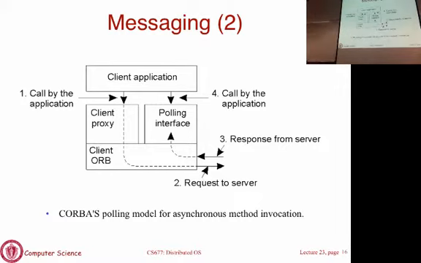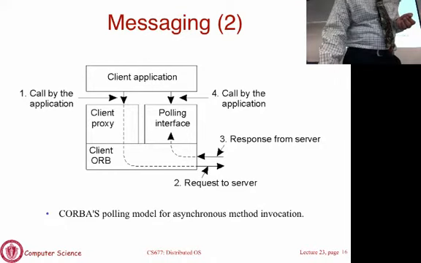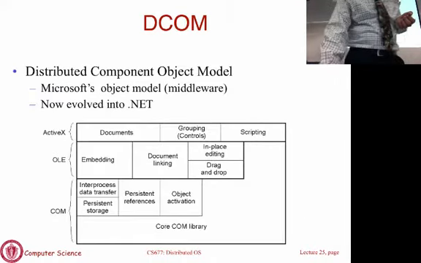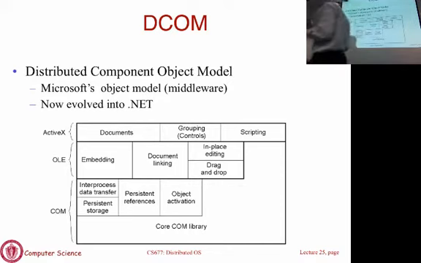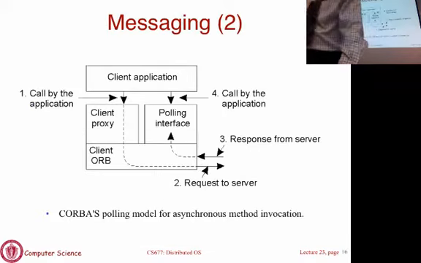There's a polling interface here, which is a non-blocking interface. Whenever you call it, it's going to say yes or no. If it's no, you go back and continue doing something. At a later point, you keep polling again. When the reply has come, it will be given to you when you poll. So there are these two mechanisms for asynchronous remote methods: a callback interface where you are interrupted, and a polling-based mechanism. That is a very quick overview of Corba. Are there any questions on this?